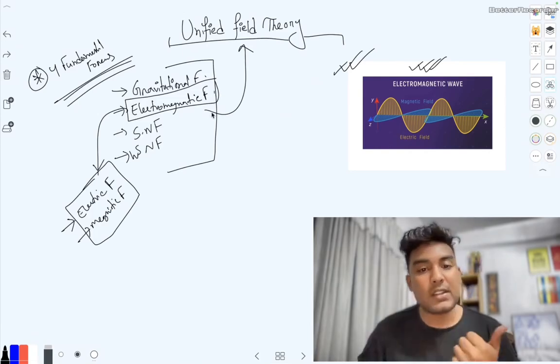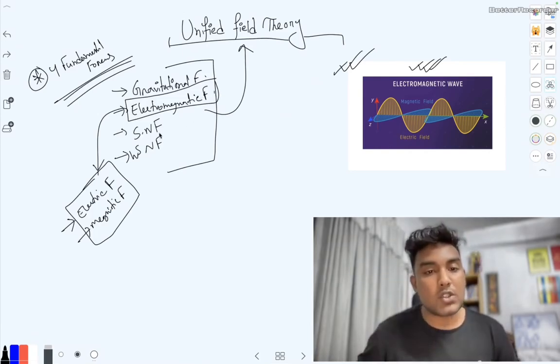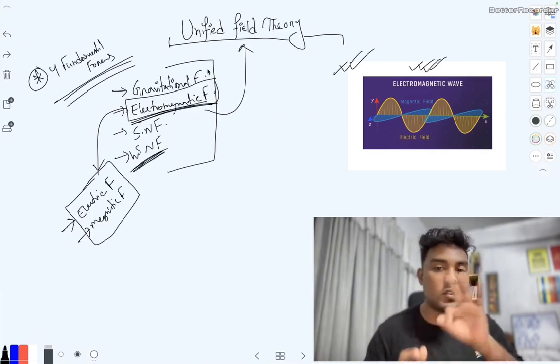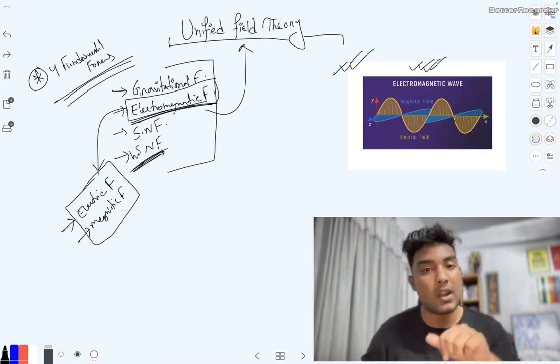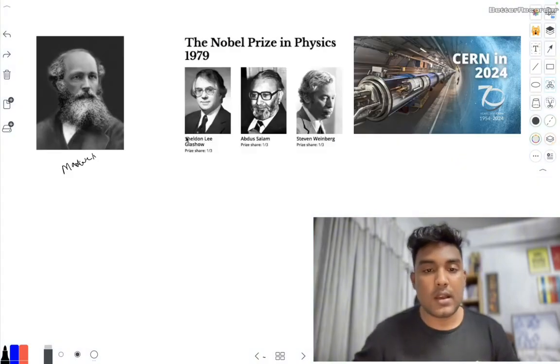After that, we need to combine weak nuclear force and electromagnetic force together. For this approach, three scientists came and discovered one of the finest things, and they got the Nobel. They are Glashow, Abdus Salam, who is from Pakistan, and Weinberg.